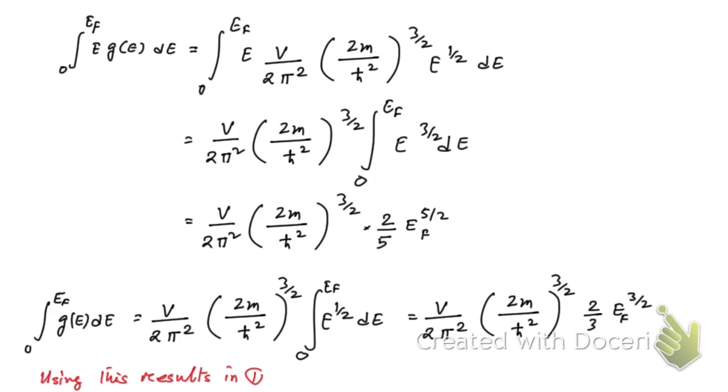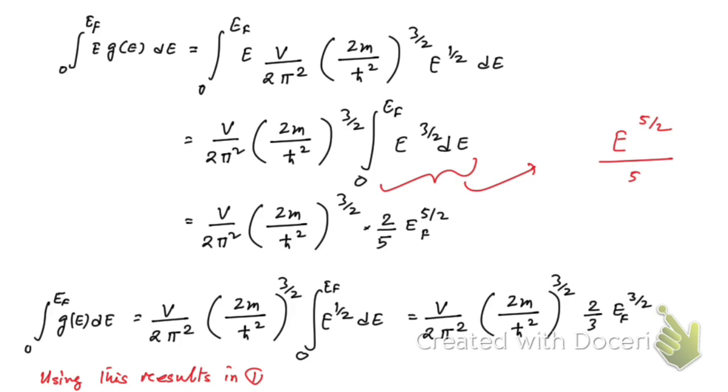If you integrate this using the integral of x to the power n dx, which is x to the power n plus 1 by n plus 1, we get E to the power 5 by 2 divided by 5 by 2, which becomes 2 by 5 times E to the power 5 by 2.